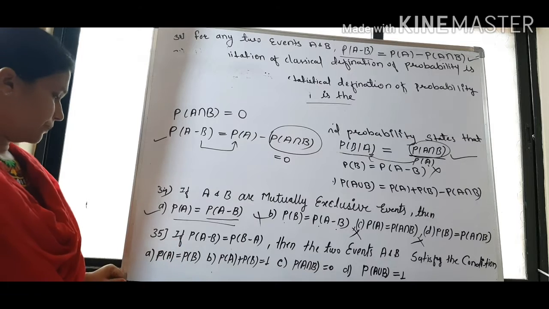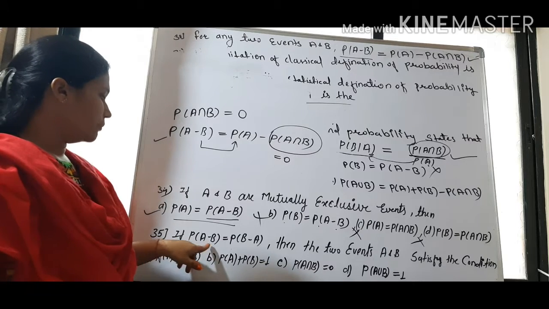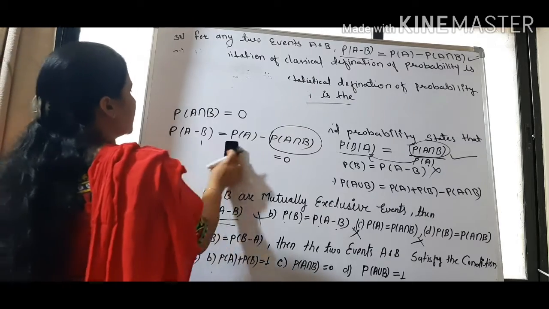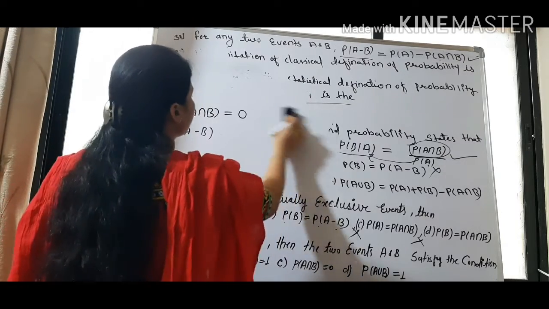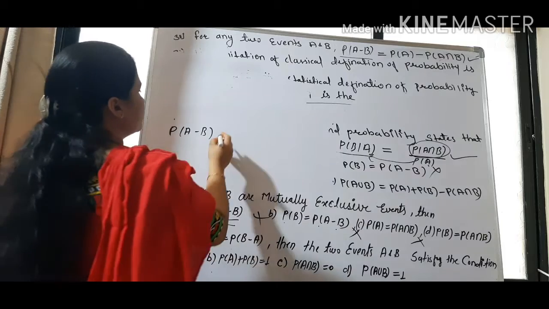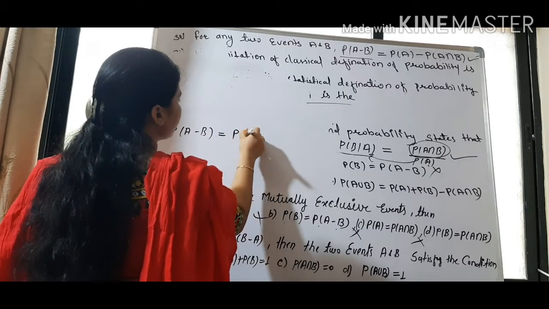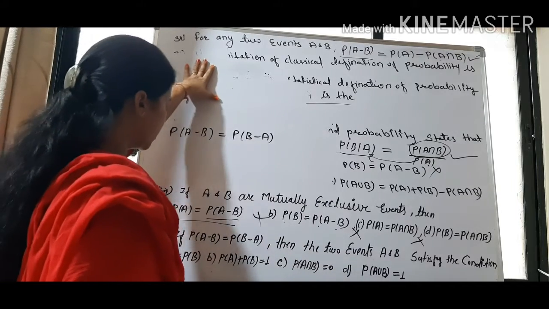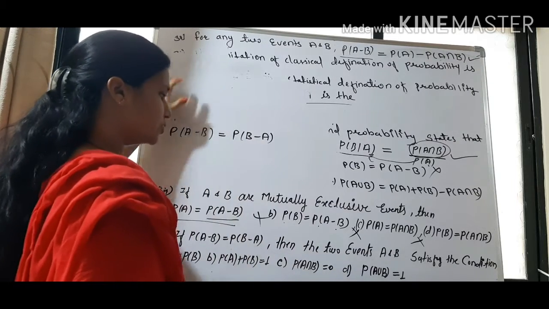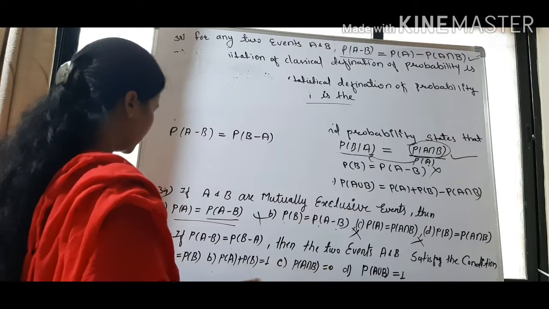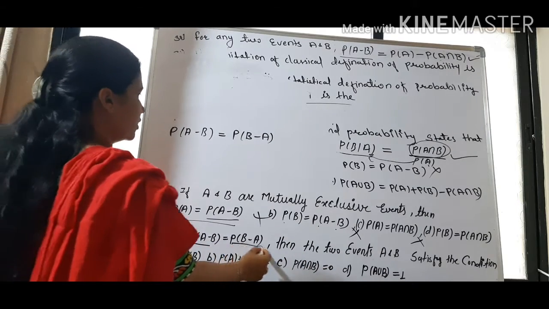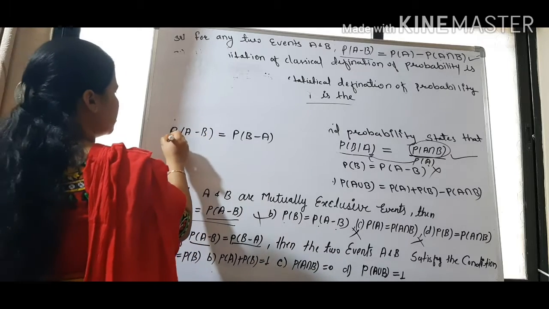Question 35. If probability of A minus B is equal to probability of B minus A, if the situation is like this, then the two events A and B satisfy which condition? These two events satisfy a condition if these two are equal. So we'll try to solve this.